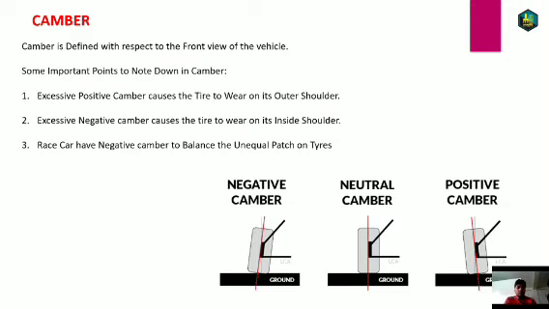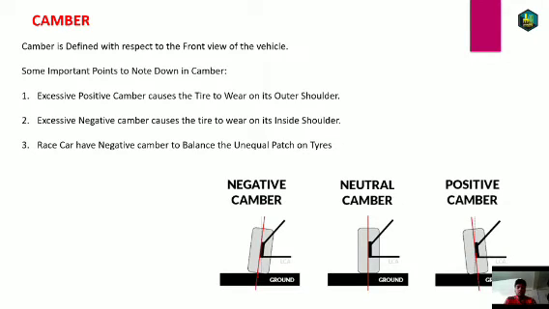So if we give a positive camber angle, the tire will wear on its outer shoulder. That means if we divide the tire into halves, the outer part will wear more. If we give more negative camber, it causes the tire to wear on its inside shoulder, meaning the inside part will wear more.